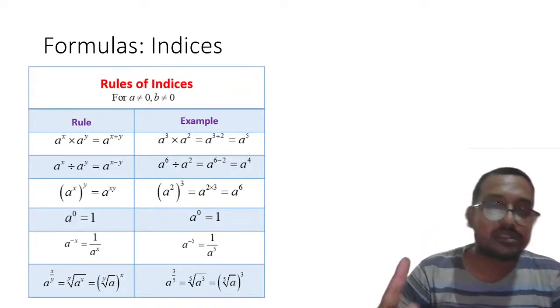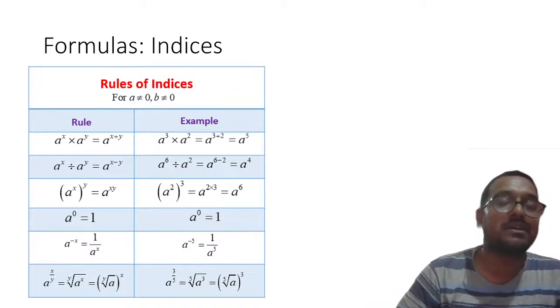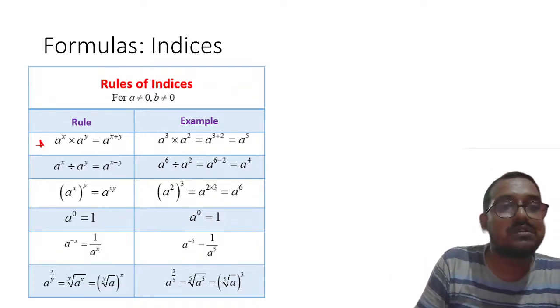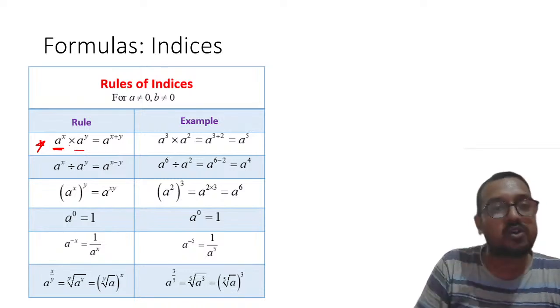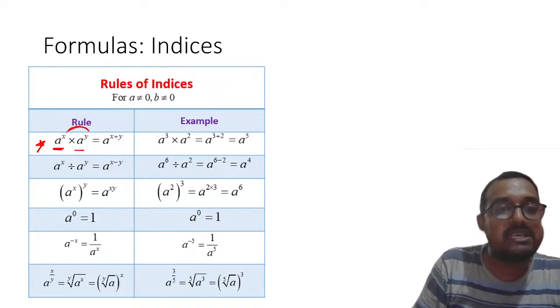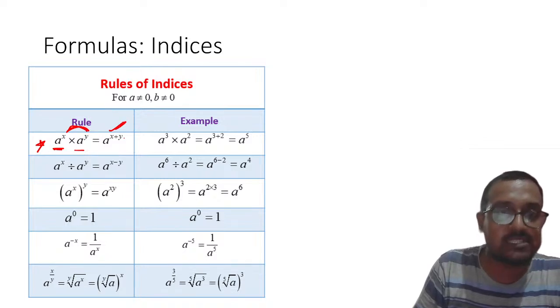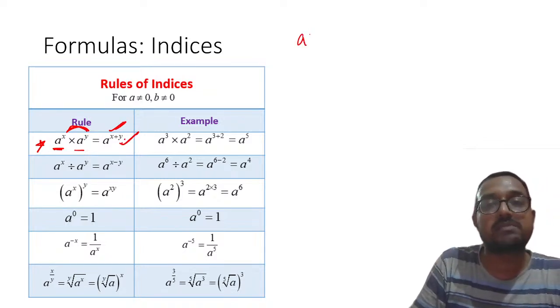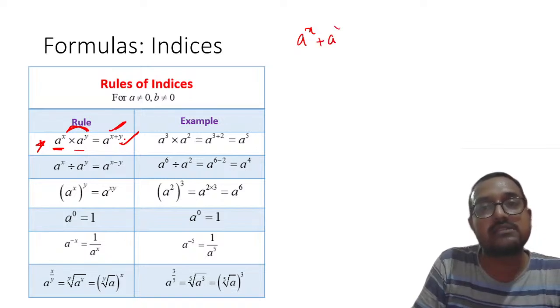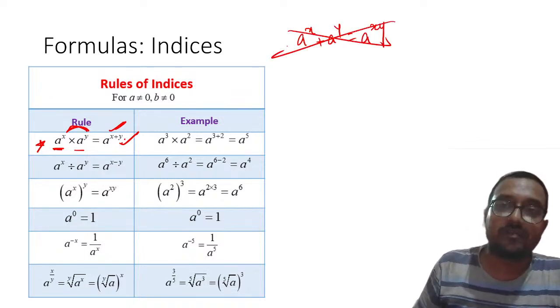Now my dear students, there are some formulas which you should remember. These are those: a raised to power x multiplied by a raised to power y, you will add up these powers. It will become a raised to power x plus y. Please remember, there should be no confusion. What happens, sometimes students will start doing like this, is equal to a raised to power xy. My dear students, this is wrong.